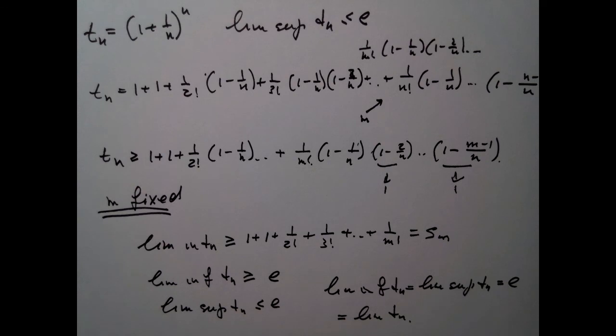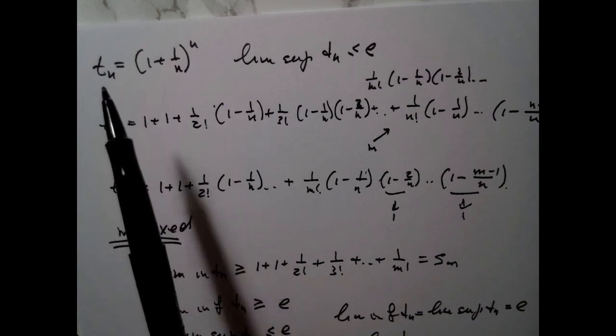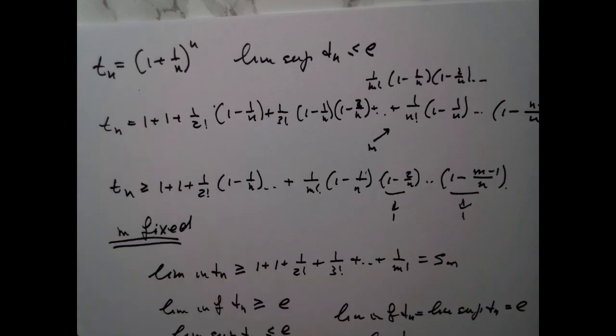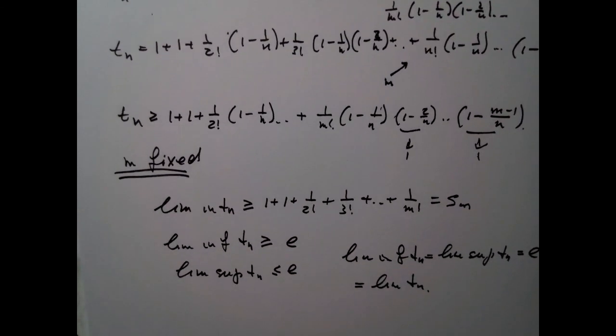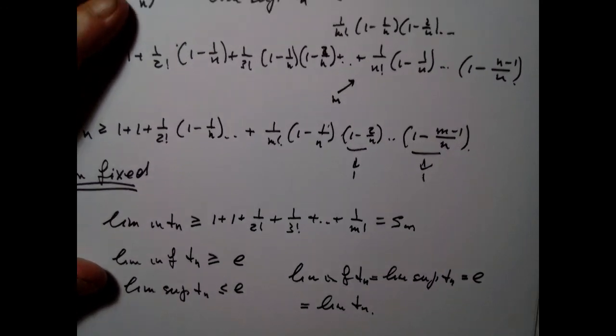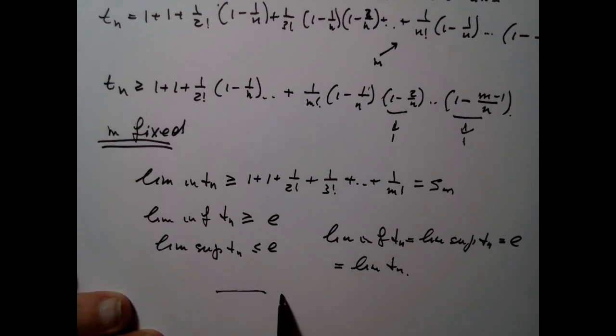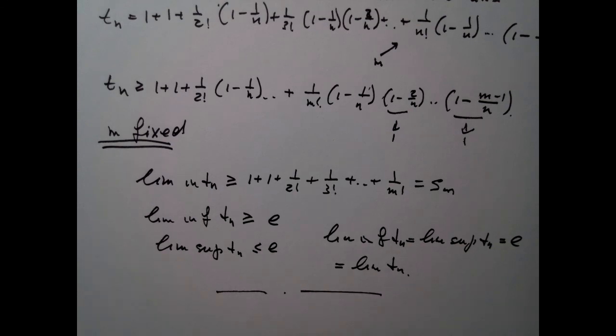Okay, so now you know the deep secret. Now you know why you had always been taught this little amazing fact that this particular sequence converges to E. The reason for it is not in this particular sequence, but rather in the series 1 over n factorial. Okay, good? Okay, so let's do one other amazing fact about E.